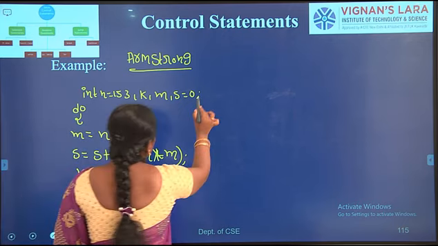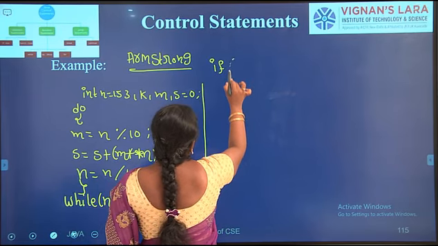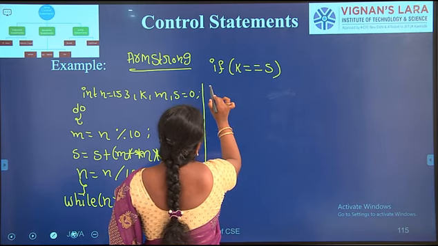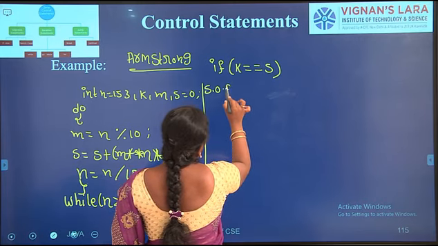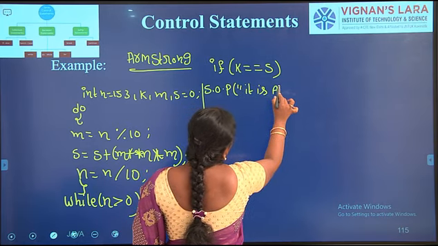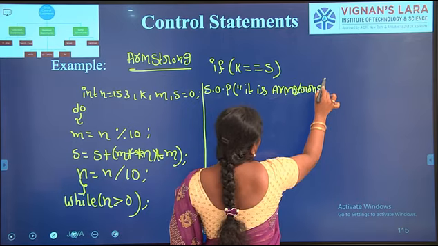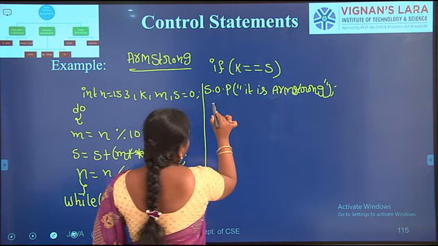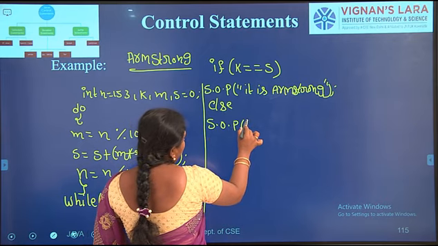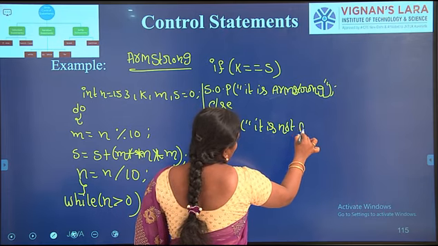Next, if k == s, System.out.println("It is Armstrong number"); else System.out.println("It is not Armstrong").